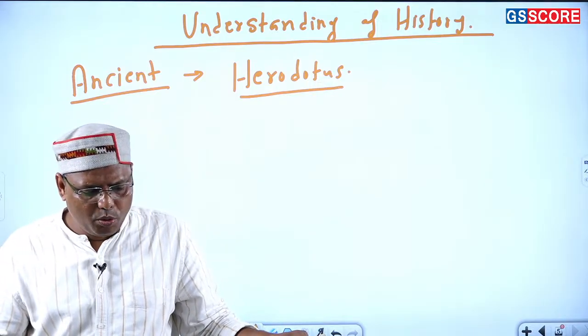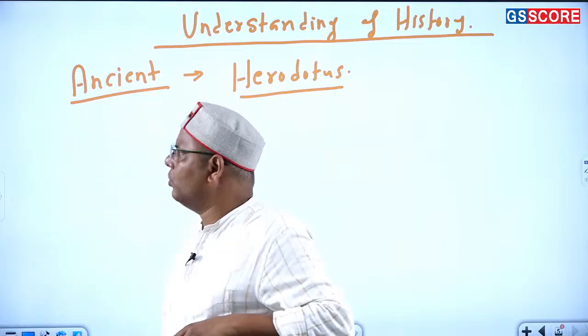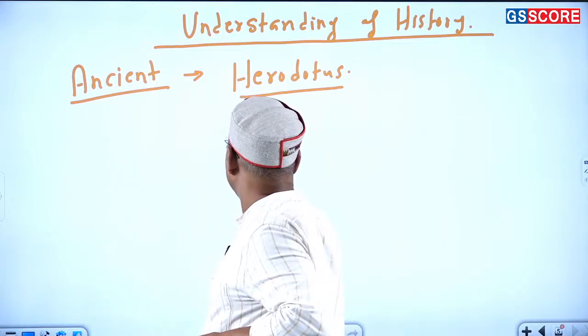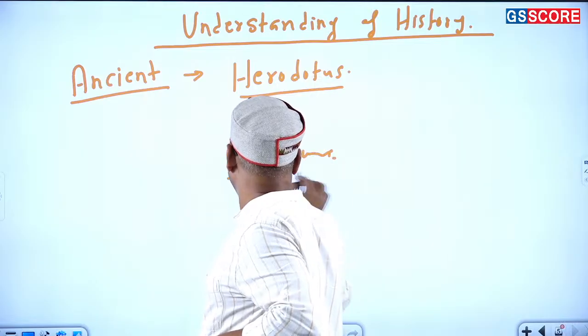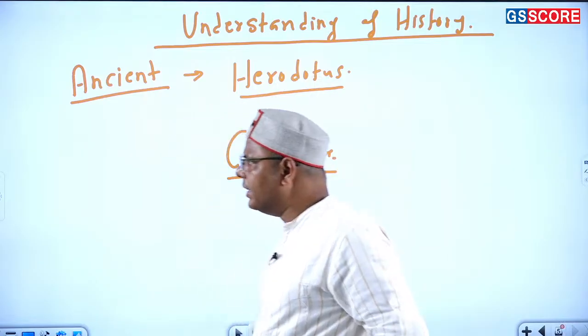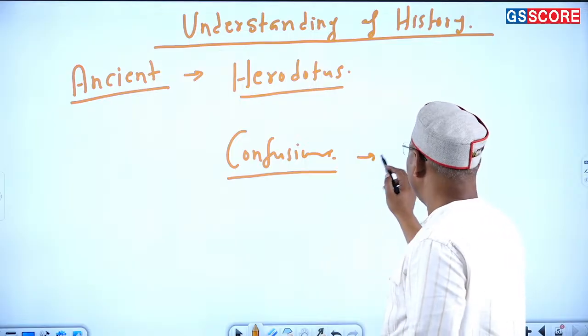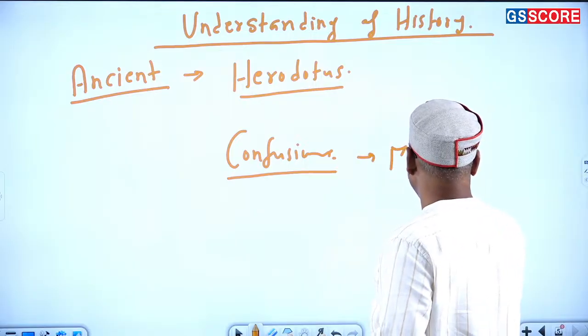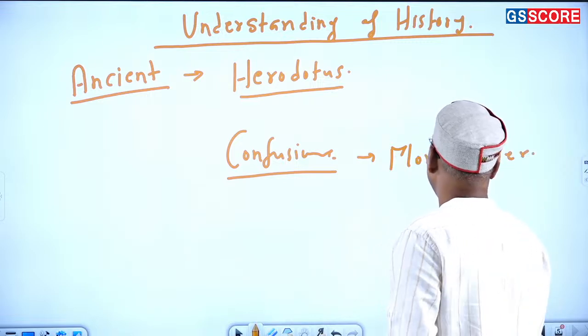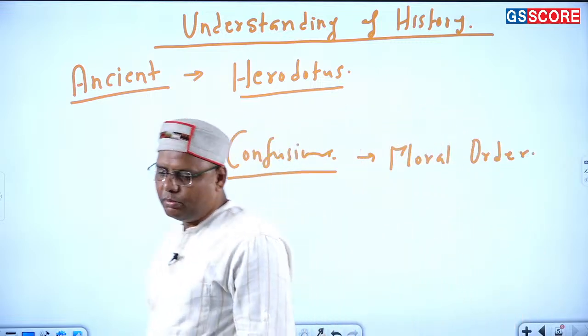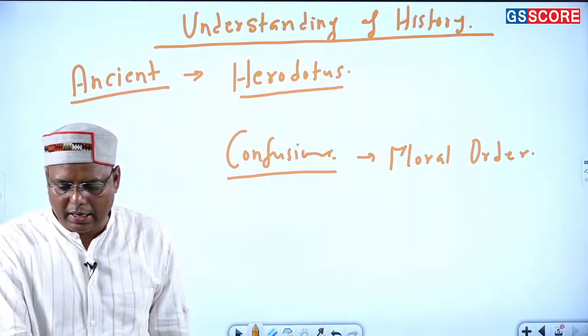There was one more fellow, called Confucius. Confucius was from China. Now he says that history should be studied in order to understand the development of the moral order. So for him, history is a discipline more connected to morality.